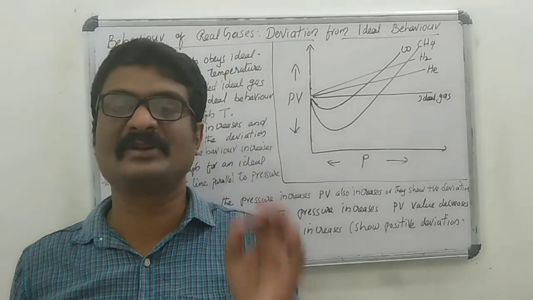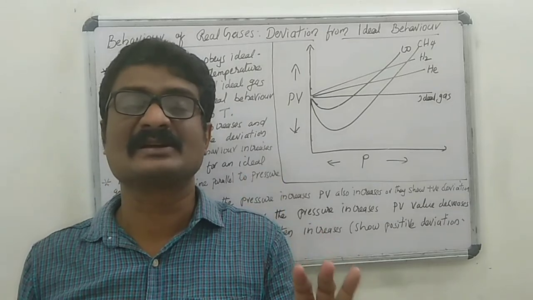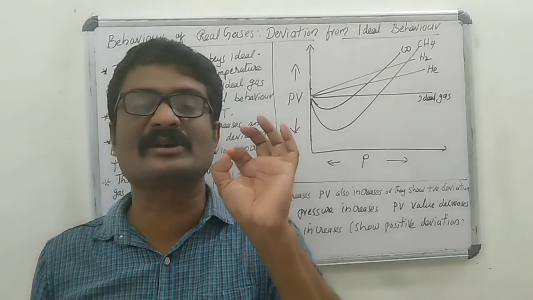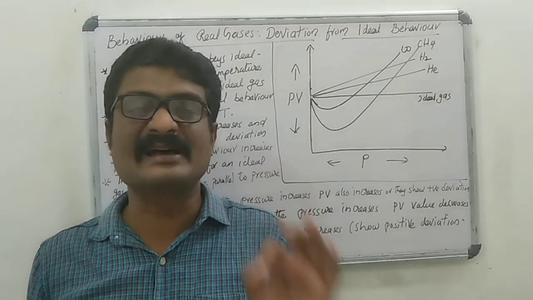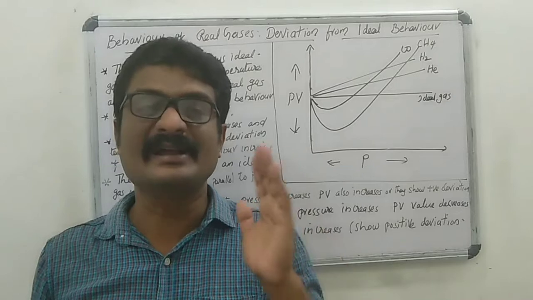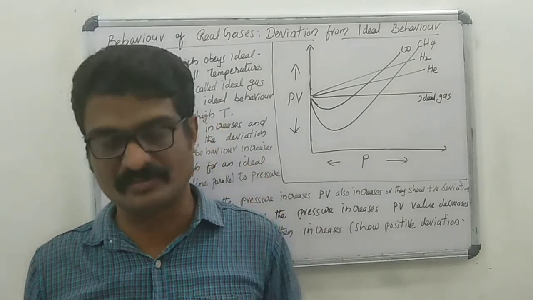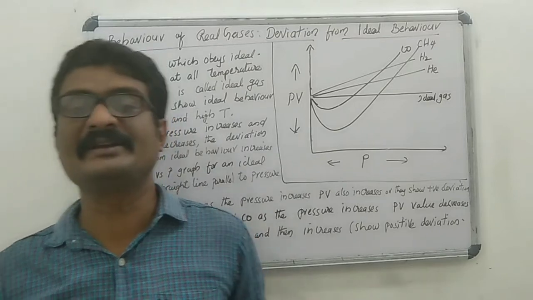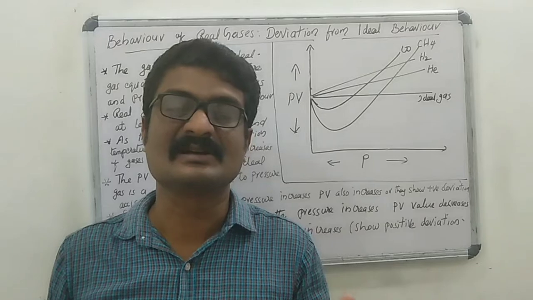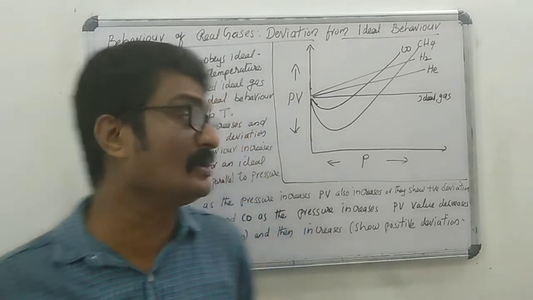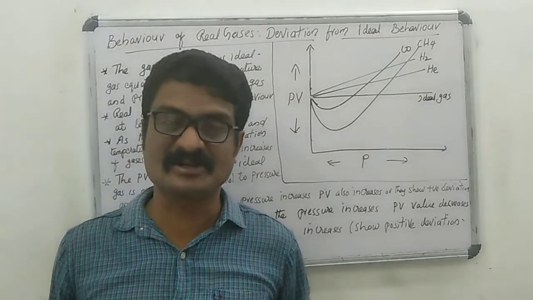Very important points. A gas which obeys ideal gas equation under all conditions of temperature and pressure is called ideal gas. Real gases deviate from ideal behavior, hence the real gases are also known as non-ideal gas. Real gases approach ideal behavior only at low pressure and high temperature.